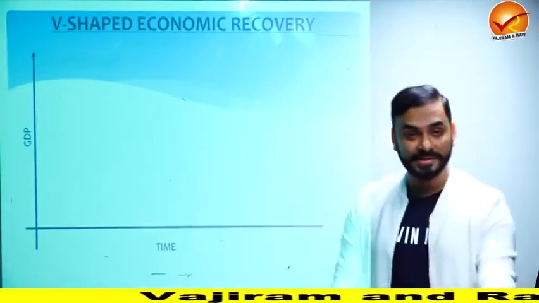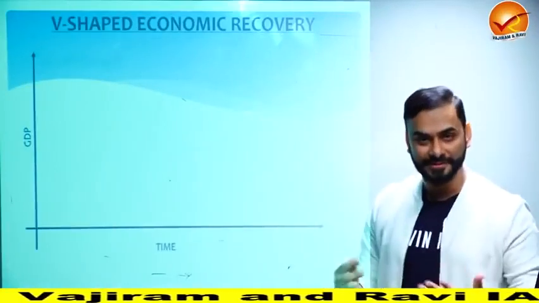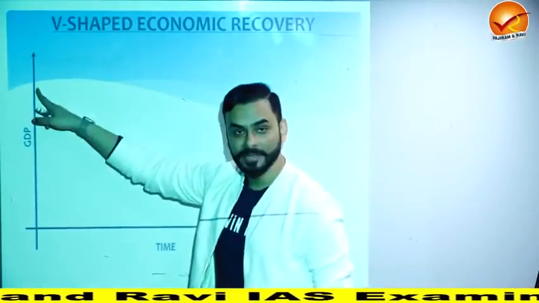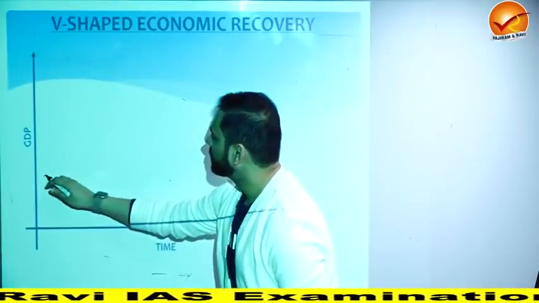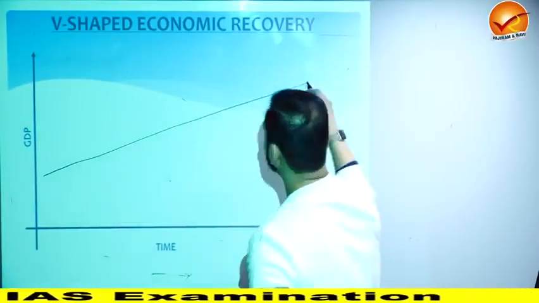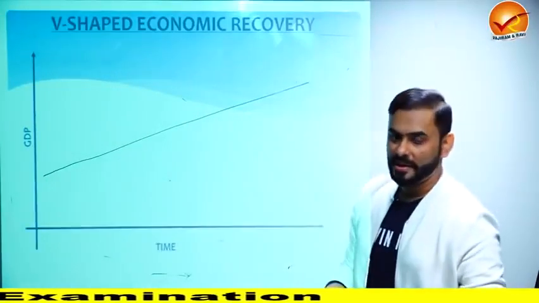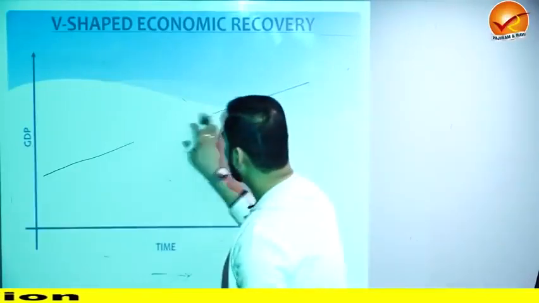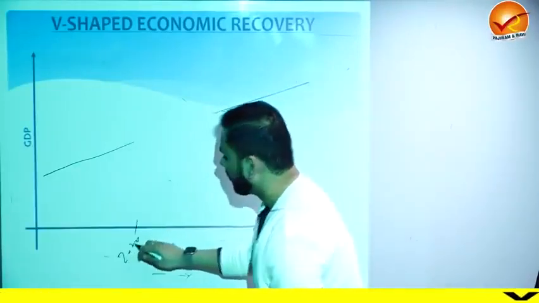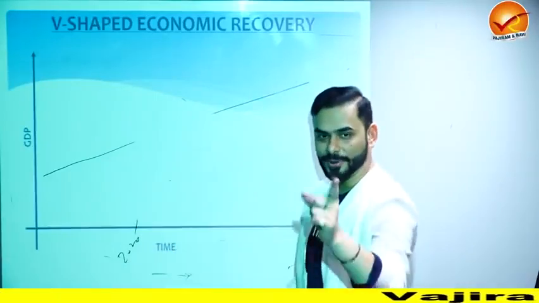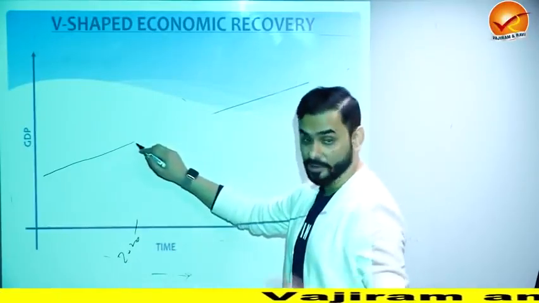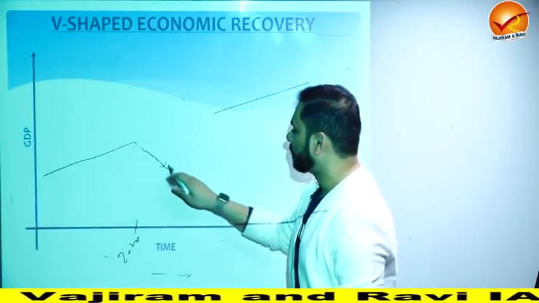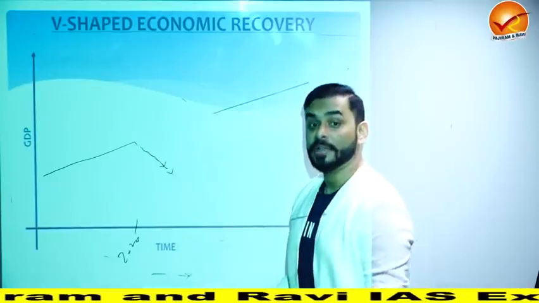All right, guys. So this is the famous V-shaped economic recovery. Let me tell you what that means. So this is time and this is GDP. Now suppose the GDP of a country is increasing like this. Suppose the GDP of India is increasing like this, or it should have increased like this. But then what happened is, in the midway, around 2020, some crisis happened. Crisis called COVID. And I told you COVID is both a health crisis and an economic crisis. So what happened is, all of a sudden, the GDP came down. It plummeted down. Why? Because of lockdown.